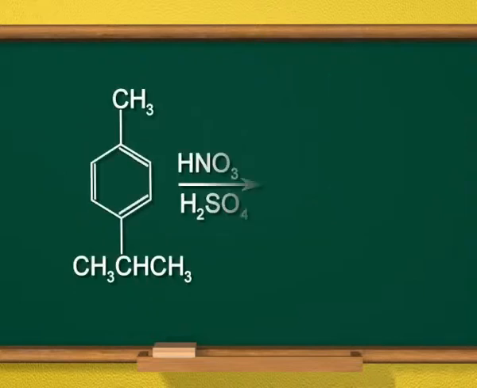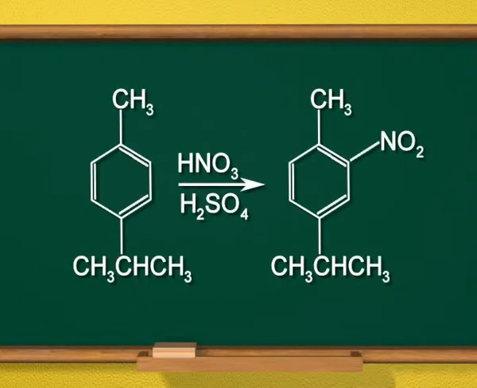The role of hyperconjugation in the ortho-para-directing influence of the methyl group can be shown by the fact that in nitration of para-isopropyltoluene and para-tertiary butyltoluene, the nitro group is introduced in the ortho position with respect to the methyl group and not to the isopropyl or tertiary butyl group.